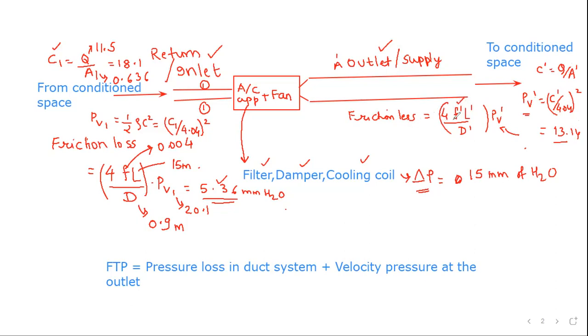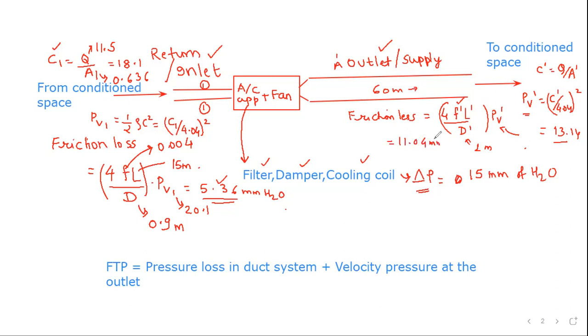0.0035, that is this, and this length is 60 meters. This 60 meters in length, so L dash is 60 meters. Diameter is given to be 100 centimeter, which means 1 meter, and if you calculate, you will get the friction drop as 11.04